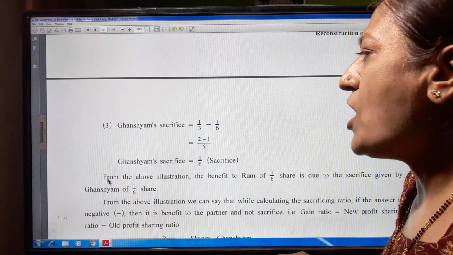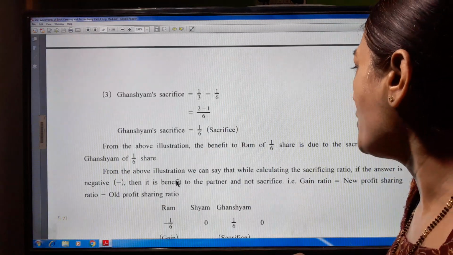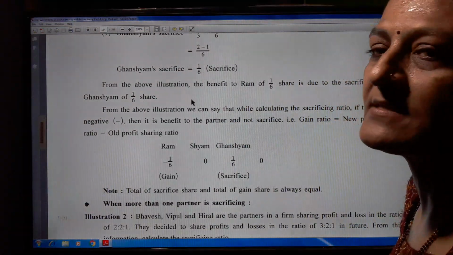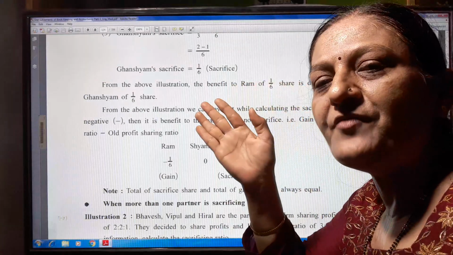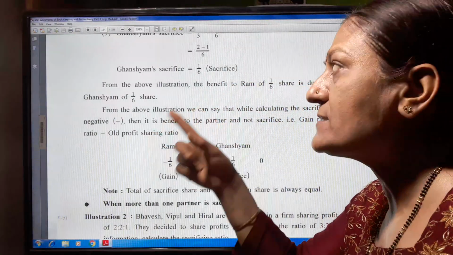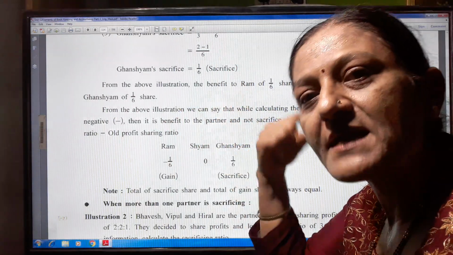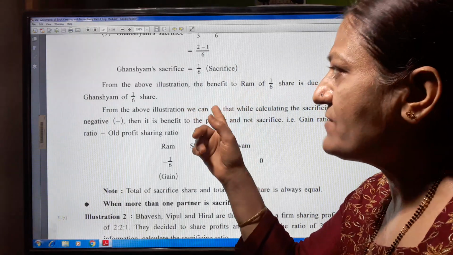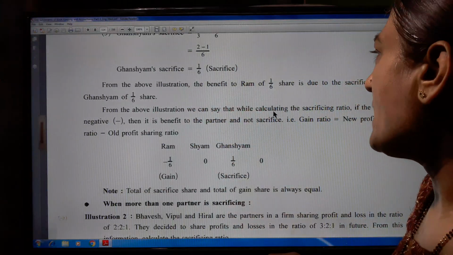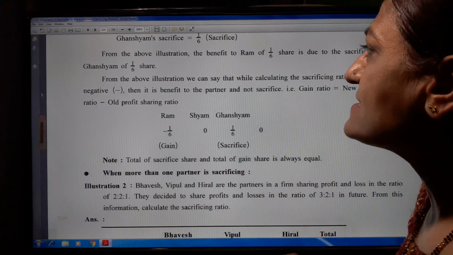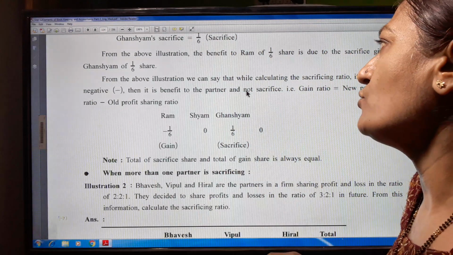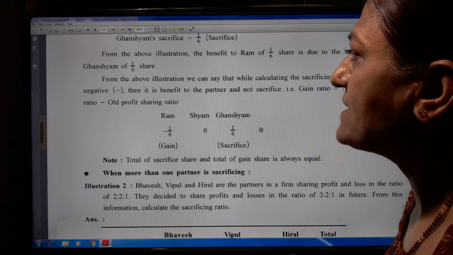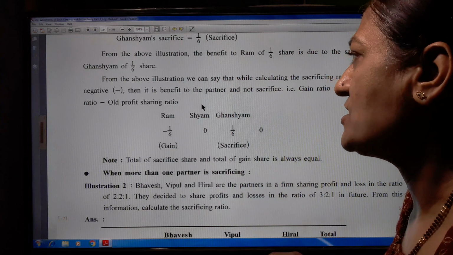From the above illustration, the benefit of Ram's 1/6 share is due to the sacrifice given by Ghanshyam of 1/6 share. Ram received the gain because Ghanshyam sacrificed. This way, from the above illustration, we can say that while calculating the sacrifice ratio, if the answer is negative, then it is a benefit to the partner and not a sacrifice. Gain ratio is equal to new profit sharing ratio minus old profit sharing ratio.